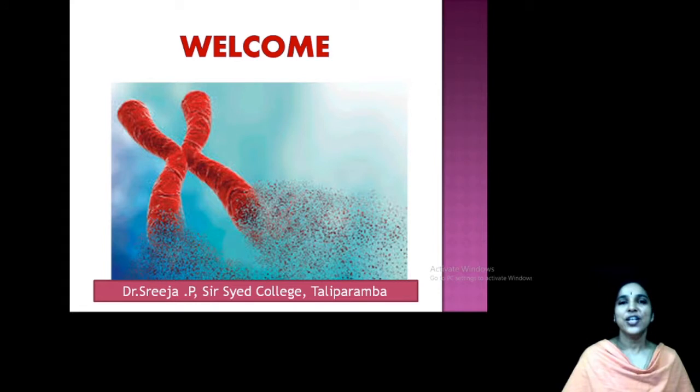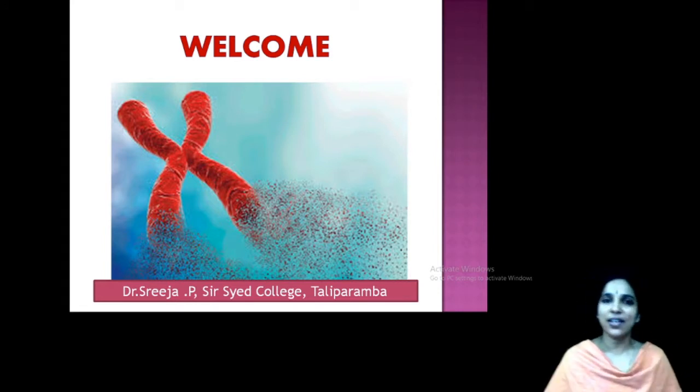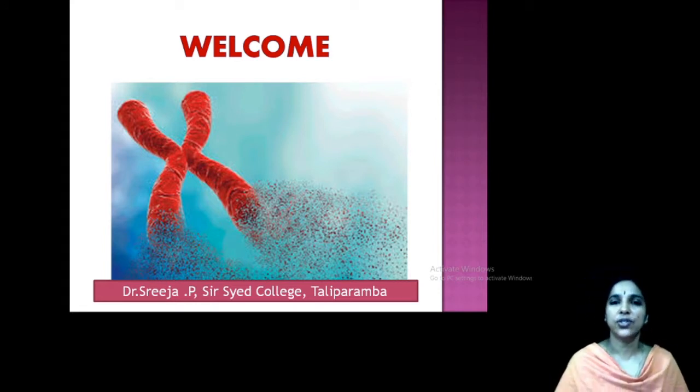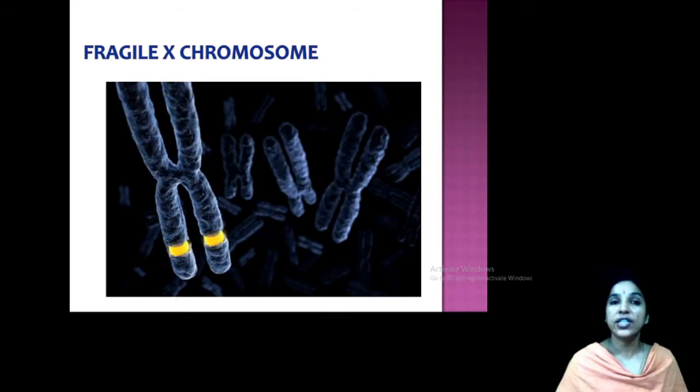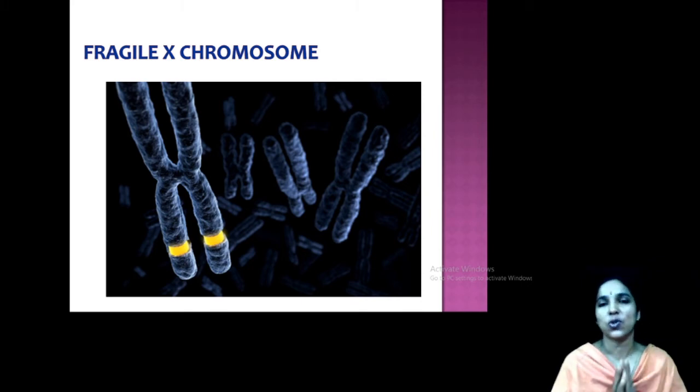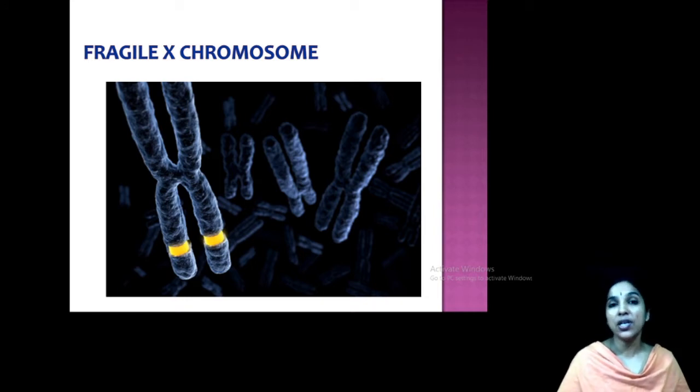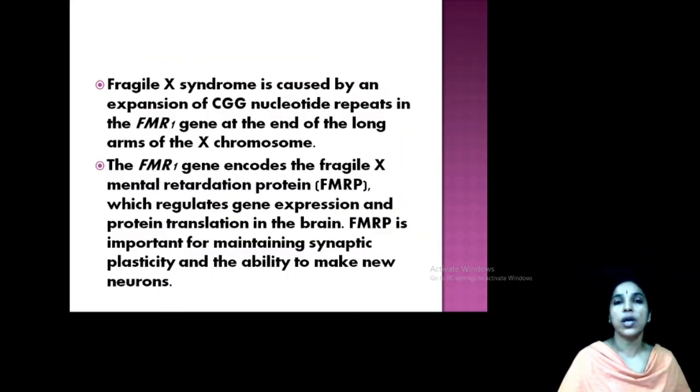Hi children. So today we can discuss another very important three disorders, namely first one is fragile X chromosome. Fragile X chromosome. You know what is X chromosome? X chromosome is present both in male as well as in female, but female having two X chromosomes. So fragile X chromosome is a peculiar pattern.